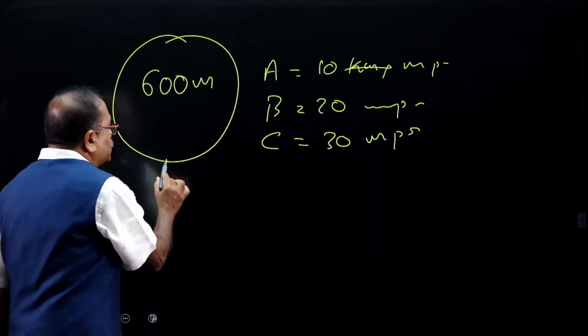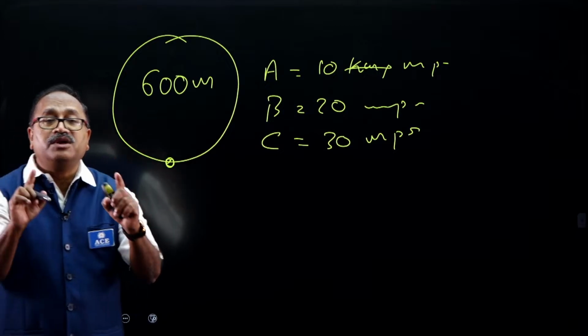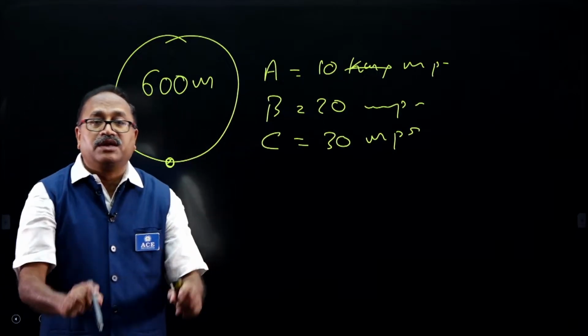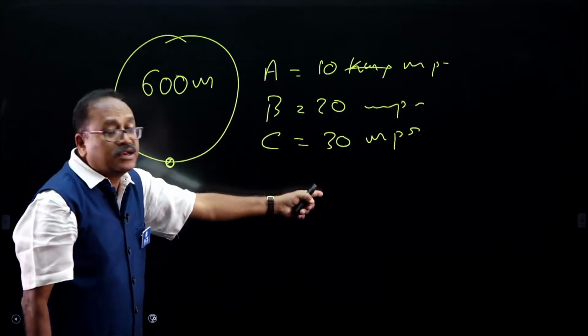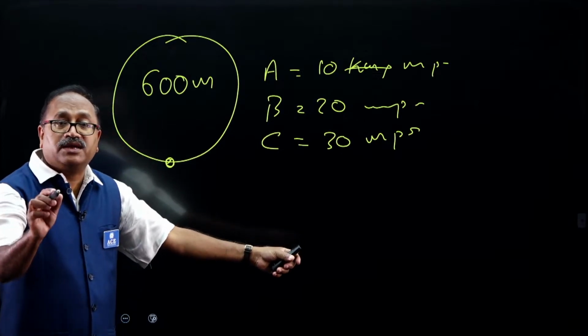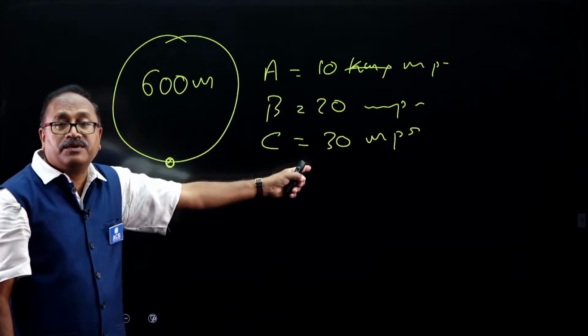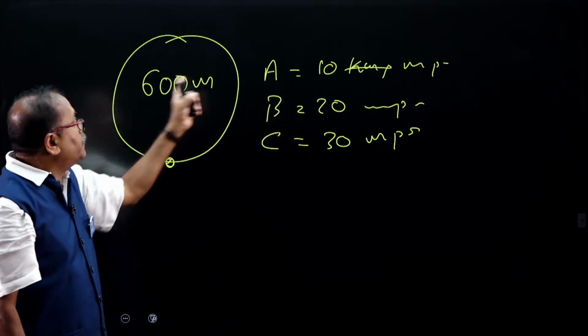After how much time will they meet at the starting point? I do not have the time here. In the previous question I had the time, but now I have the speed, so I can find out the time.